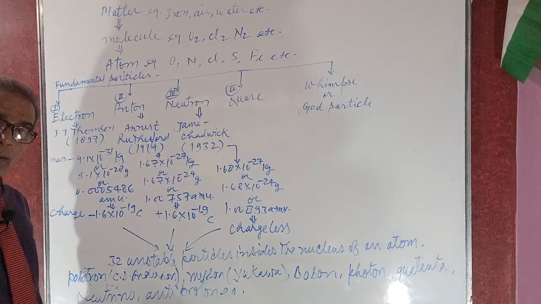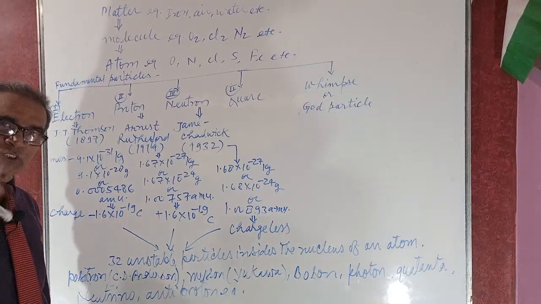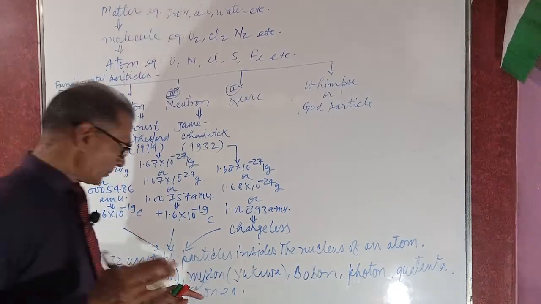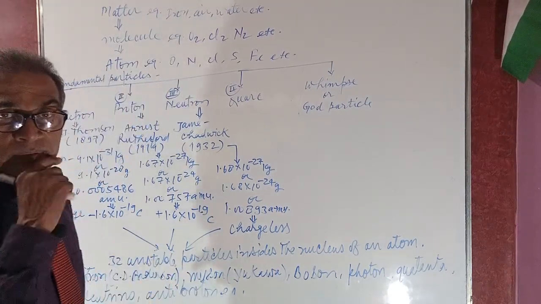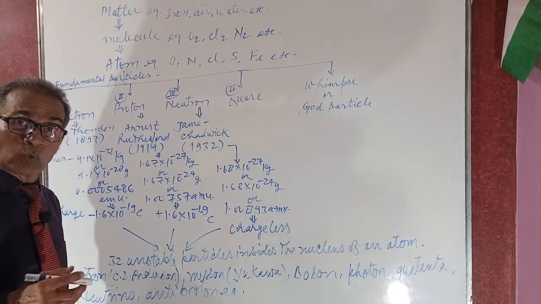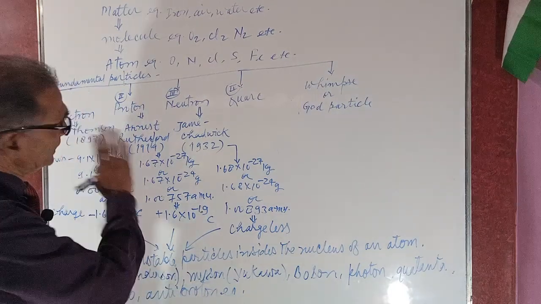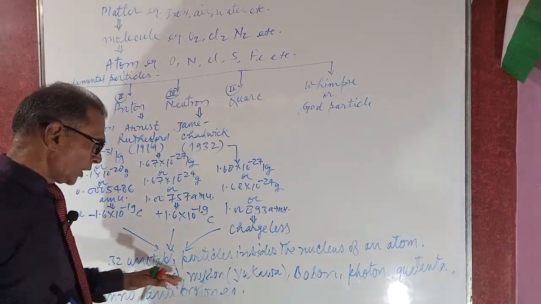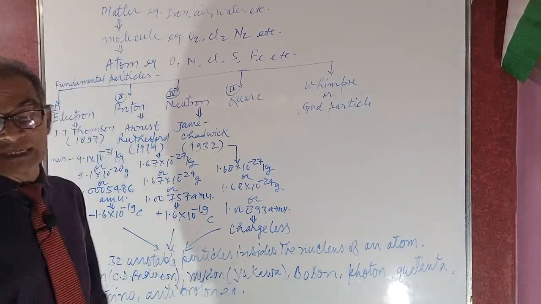Firstly, I shall explain in brief about the positron. Positron is a fundamental particle that stays inside the nucleus. It was discovered by C.D. Anderson. I will also explain what the positron is and what electrons are. Next are the electron, proton and neutron, which you know very well. But after the positron, the next particle is the meson.